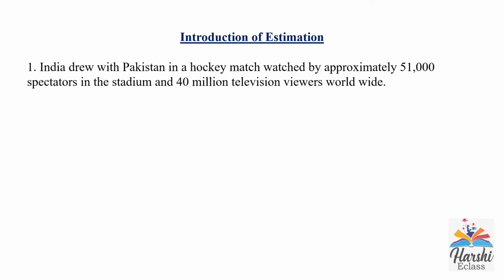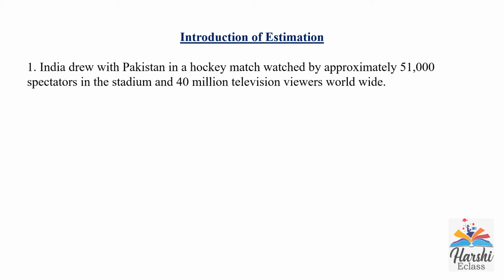India drew with Pakistan in a hockey match watched by approximately 51,000 spectators in the stadium and 40 million television viewers worldwide. In this statement, approximately 51,000 spectators. It means it may be 51,400 or it may be 50,600 something.